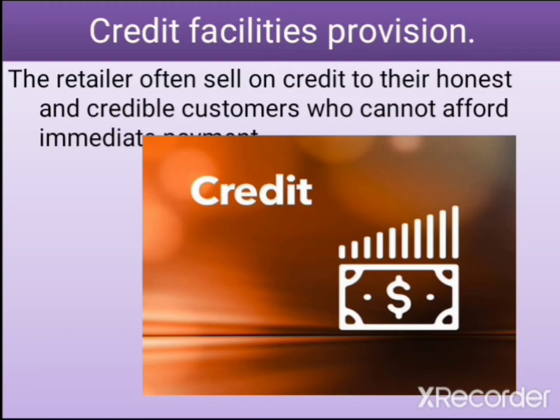You can go to the retail shop in front of your compound or inside your compound and tell the retailer to sell some particular product to you on credit, that when your mom comes, you will make payment. Since you are credit worthy, they know your parents and you have been paying whenever you buy on credit, they can easily sell to you on credit. That's one of the functions performed by the retailer. They sell on credit to credit worthy consumers.